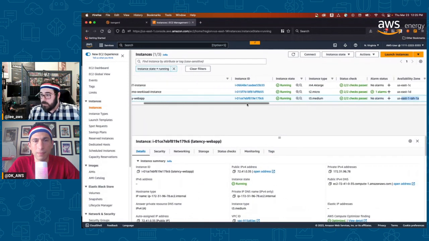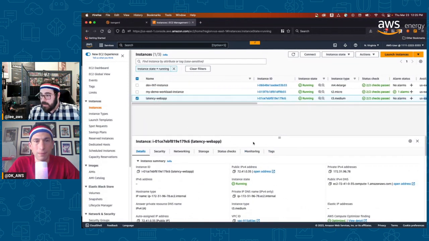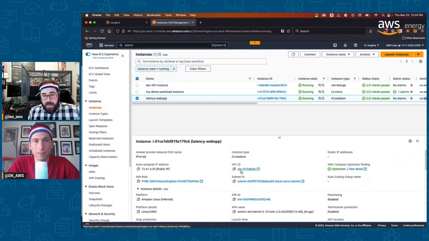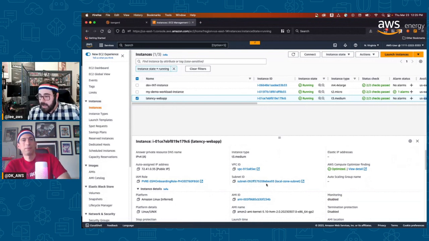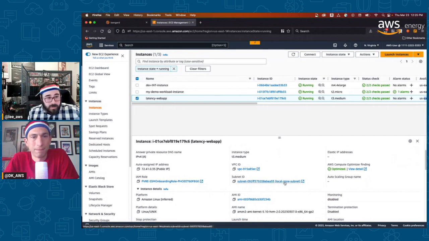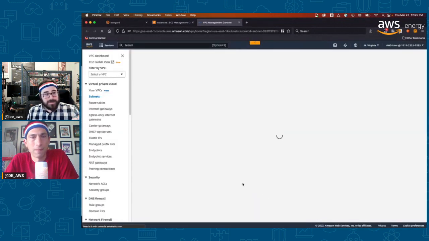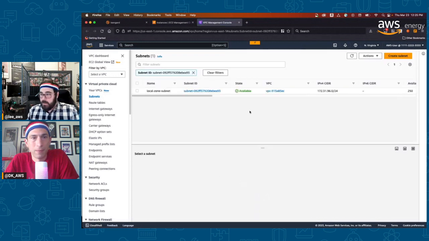So let's look at a couple things to call this out. We know it's T3. It's in my default VPC in this particular account, right? And then you have a subnet. You'll notice it's the local zone subnet that I made, right? So if I click this subnet, what I had to do was just make sure that it's an extension of my VPC, because that's effectively what a local zone is.